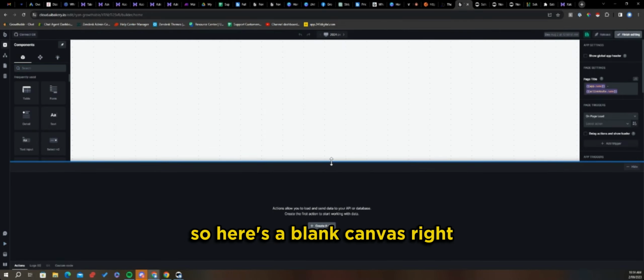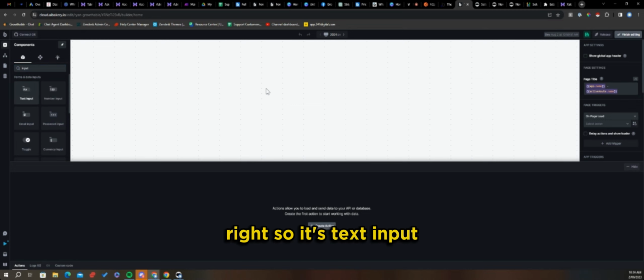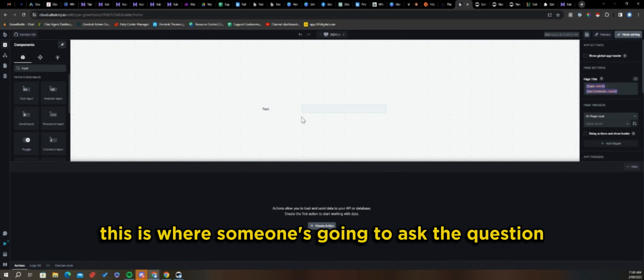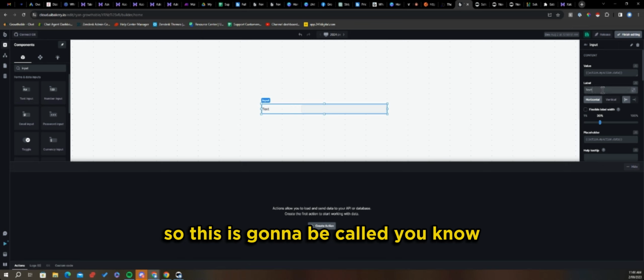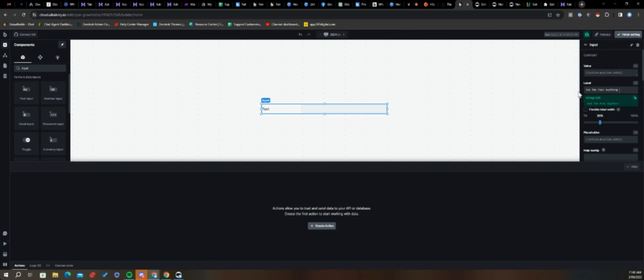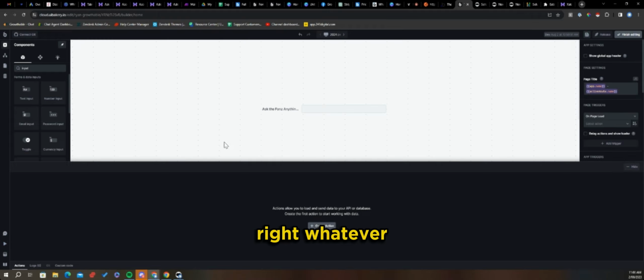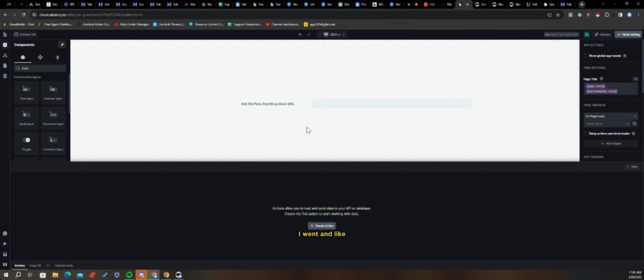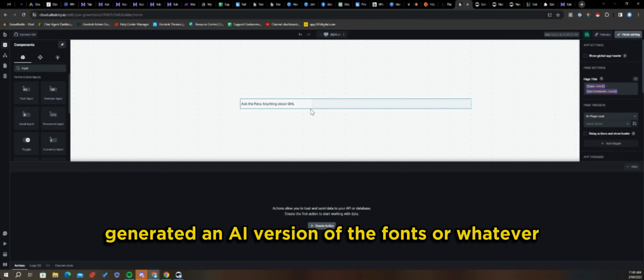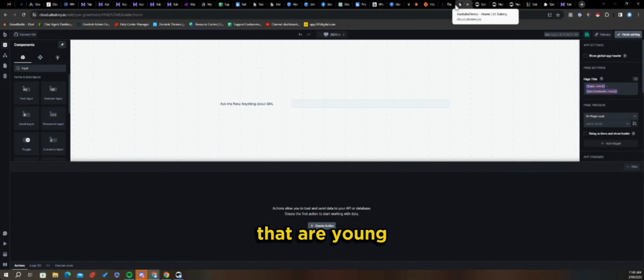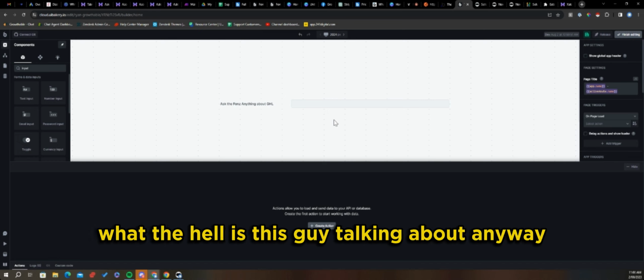So here's a blank canvas. I need the input, so it's text input. Let's drag that on. This is where someone's going to ask the question. So this is going to be called, ask the Fonz anything about high level, whatever. And just maybe extract that out a bit. And of course, you don't need the picture. I went and generated an AI version of the Fonz. I can kind of imagine that there would be some people that are young going, who the hell is the Fonz? What the hell is this guy talking about? Anyway.